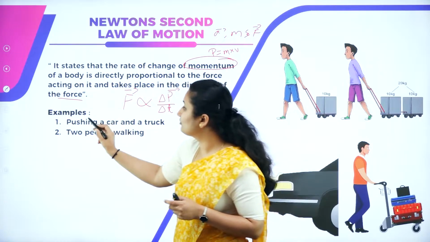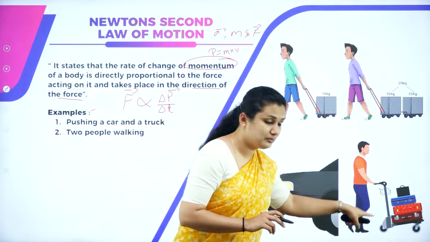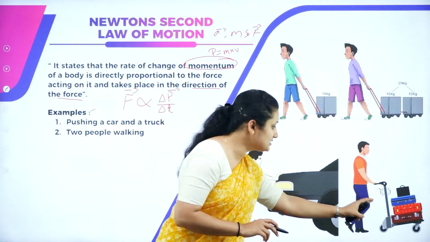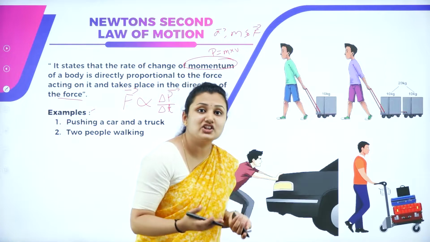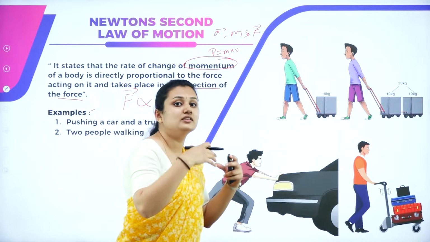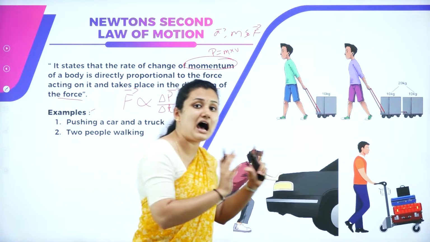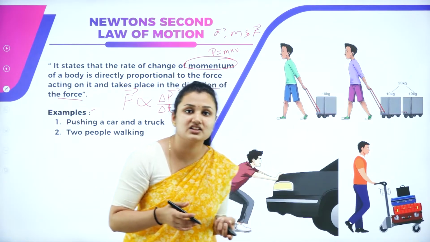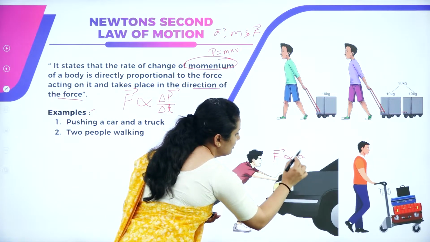What are examples of Newton's second law of motion? Consider the example of pushing a car and pushing a small load with a trolley bag. Which has the larger mass? Obviously the car has large mass, so you need to apply more force in order to push it, because the inertia will be more. When you apply large force, the acceleration produced will be more. So in this case, F is proportional to A.